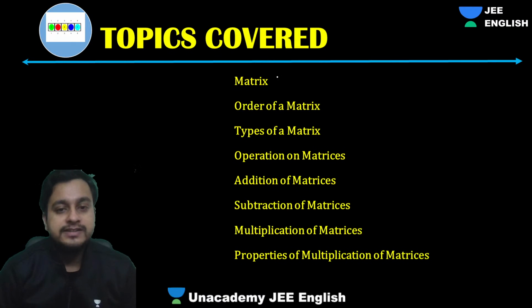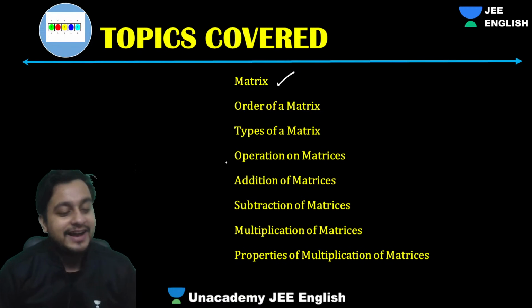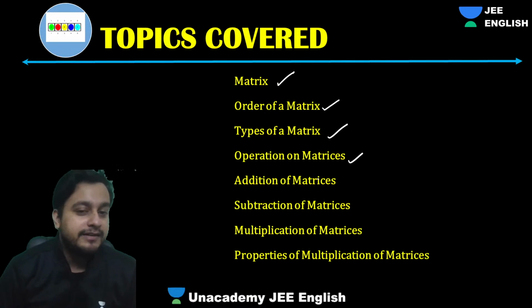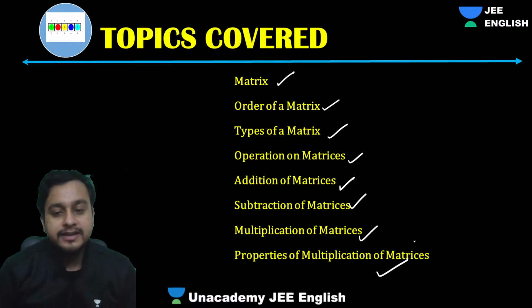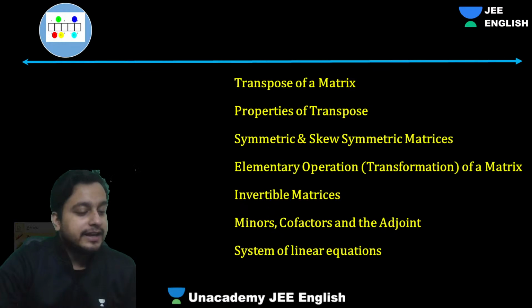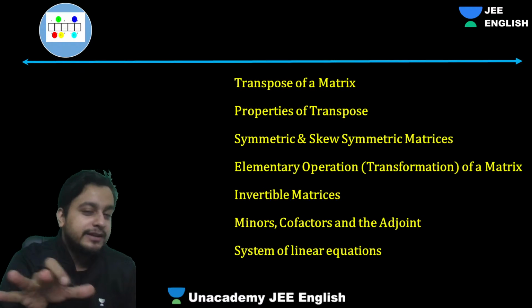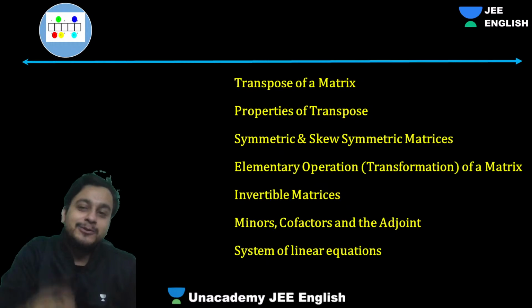Initially, obviously, what is a matrix? We'll be discussing some key features of a matrix, why and how we are learning matrices. Then order, types of matrix, operations on matrices: addition, subtraction, multiplication, properties of multiplication. Quite a few things are there in this, so we'll quickly wrap these up. Pretty easy, guys. This chapter is obviously the easiest chapter in this whole 12th standard.